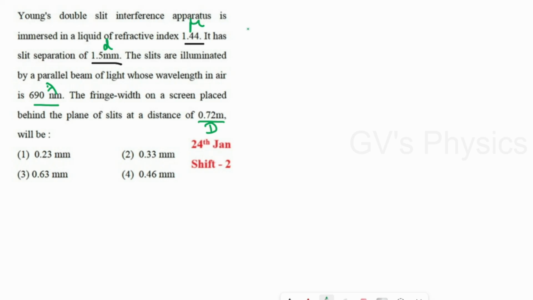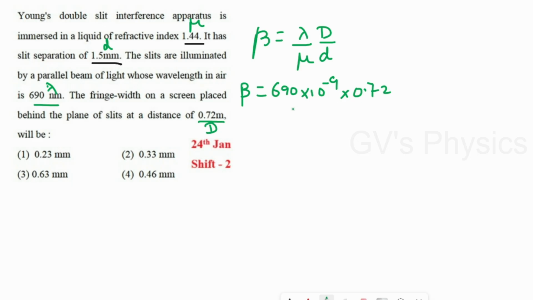So the general formula for fringe width is beta is equal to lambda D by d. Suppose it is placed in another medium, we can write it as lambda by refractive index. That's all. So we substitute the values: in the place of lambda we substitute 690 nanometer, which is 10 power minus 9, capital D is 0.72, refractive index is 1.44, and the slit separation is 1.5 millimeter, so we can write it as 1.5 into 10 power minus 3 meter.